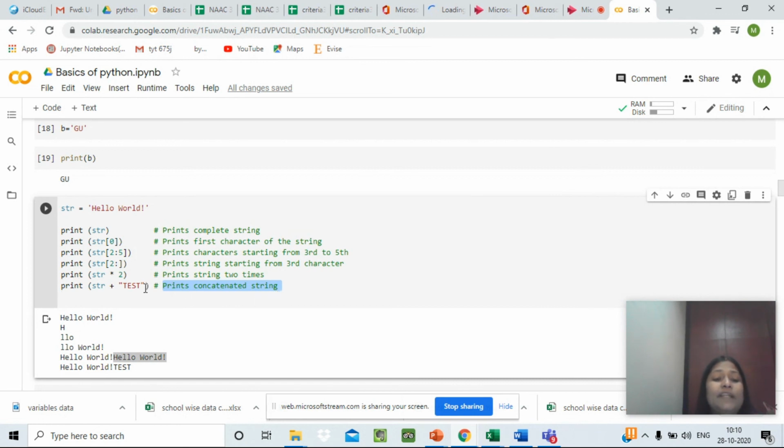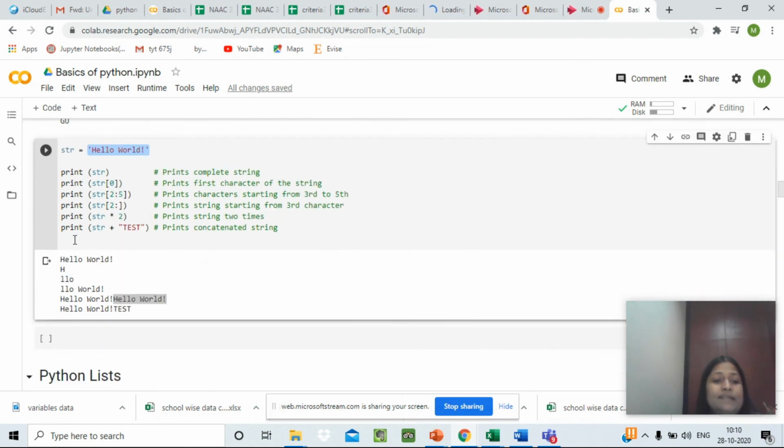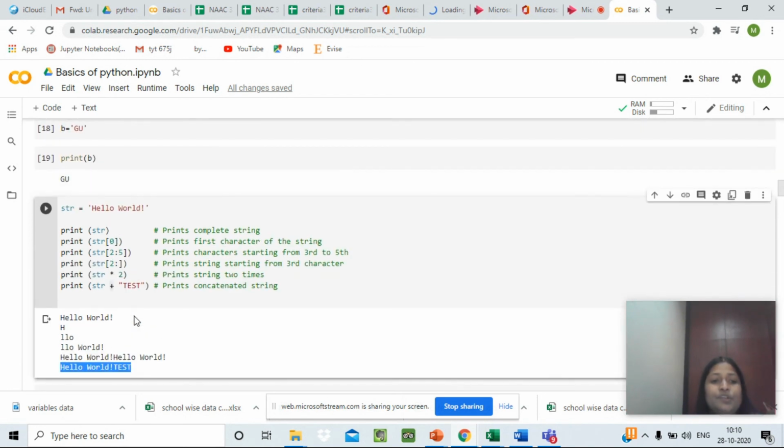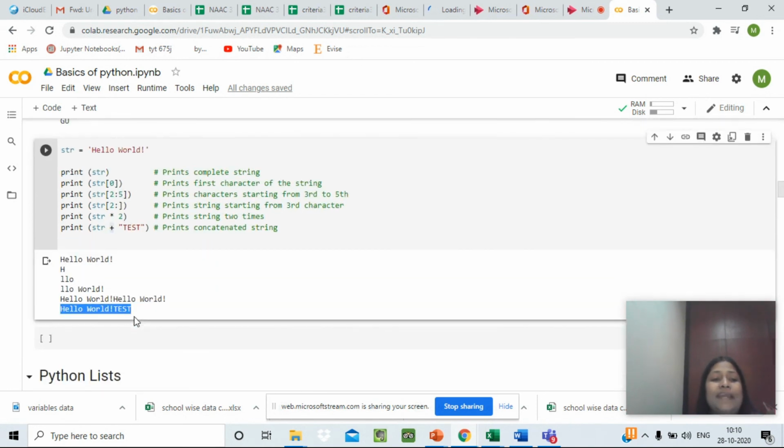It will combine the new string with the old string and give one output. Let's see what we have got. Print string plus test. So plus is the symbol of concatenation. So we have got a new string which is hello world test. So this is about the second data type in Python, which is called string.